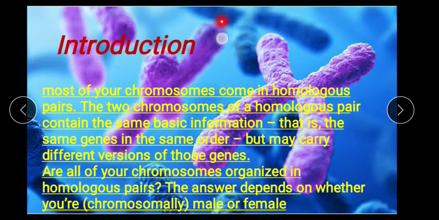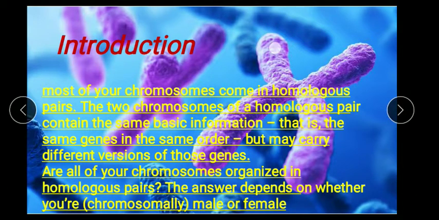For example, let us take these two chromosomes. These two chromosomes are autosomes only. For example, this is the first autosomal homologous pair. Here, all these chromosomes have the same genetic information, that means they have the same genes, and all these genes are organized in the same order also, but they may have different versions.